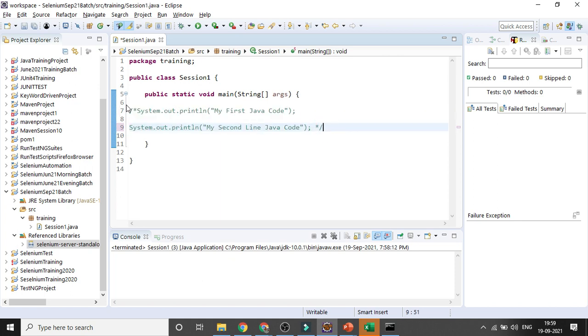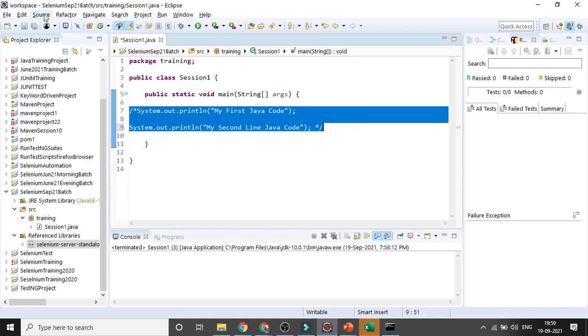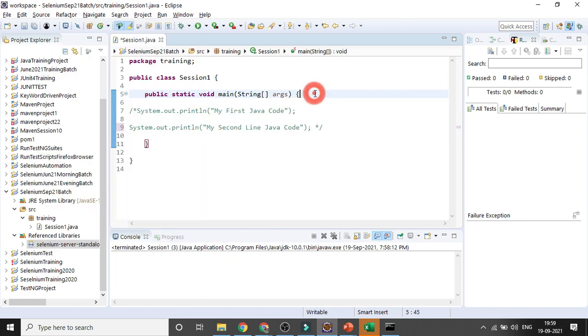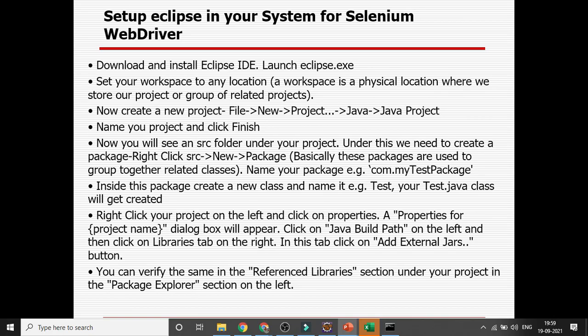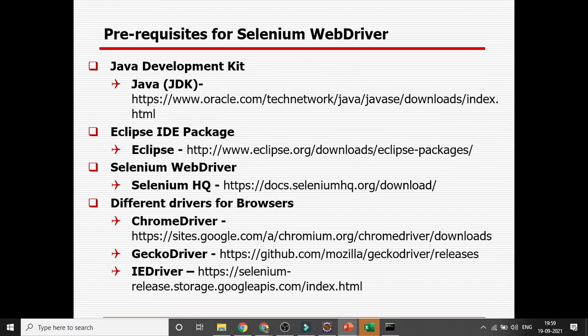So what is the prerequisite? I am repeating once more. That is the prerequisite for Selenium. JDK, Java is required for your system. Eclipse IDE you need to install on your system. You need to install Selenium WebDriver, which is nothing but a combination of jar files, where you will find all the relevant interfaces as well as the classes. Then you need to get the drivers for the different browsers. For the Chrome browser it will be ChromeDriver, for the Firefox browser it will be GeckoDriver, and for the IE browser it will be IEDriver. So if you want to deal with different browsers, you need to download different things.